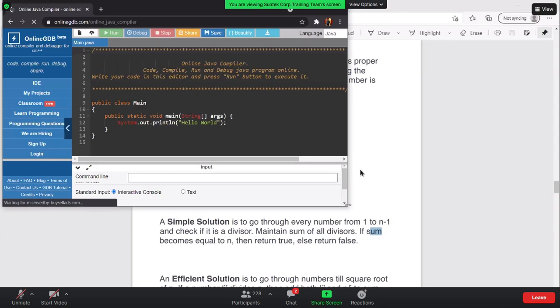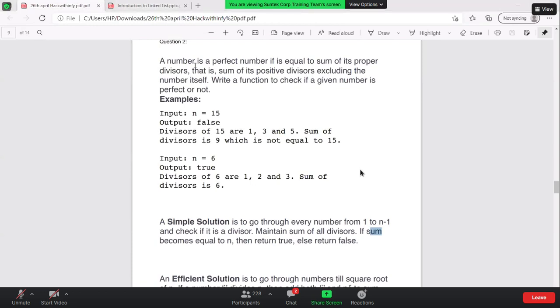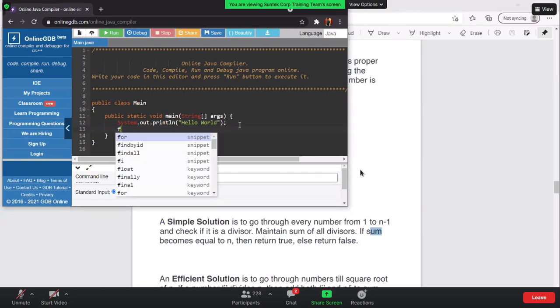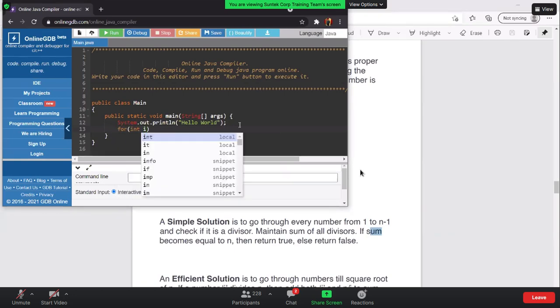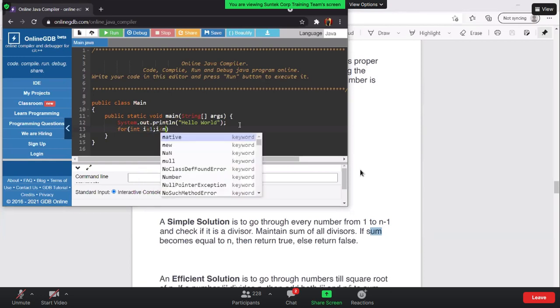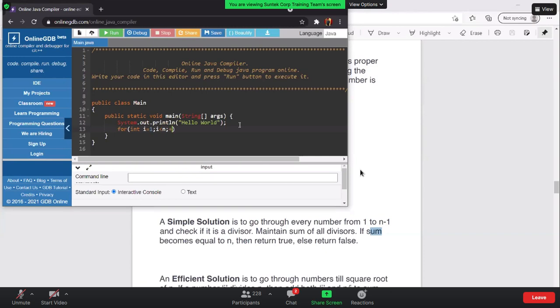So if you guys see the compiler itself, right? Iterate from 1 to n minus 1. Correct. You can iterate from 1 to n minus 1, but do you really need to traverse from 1 to n minus 1? So the first solution I can think of is for int i equals 1, I can traverse till n, that would actually be n minus 1 itself.